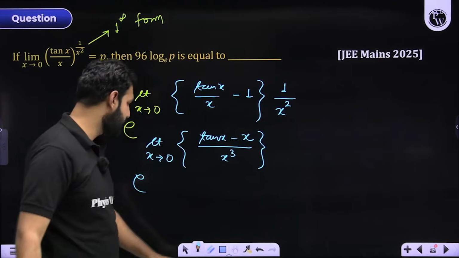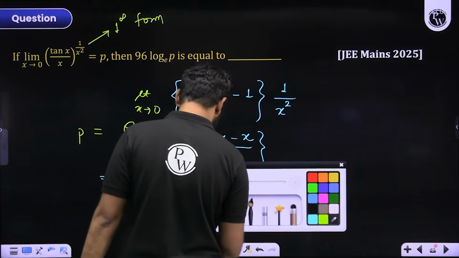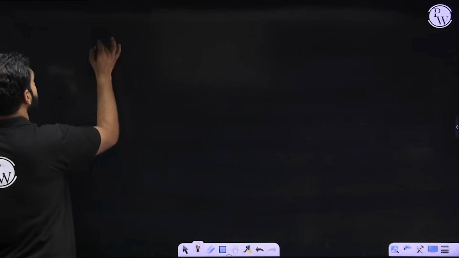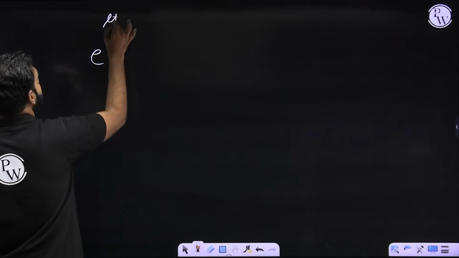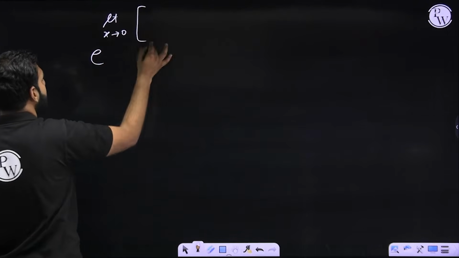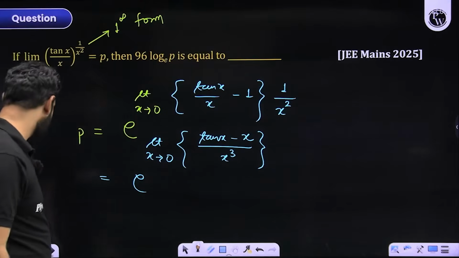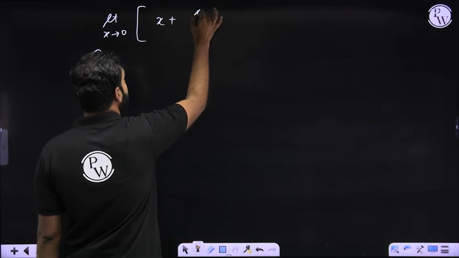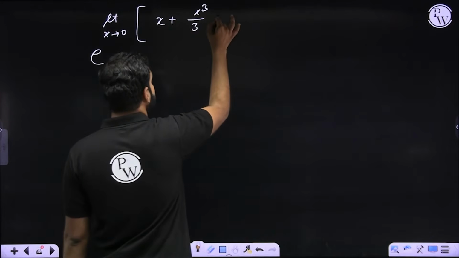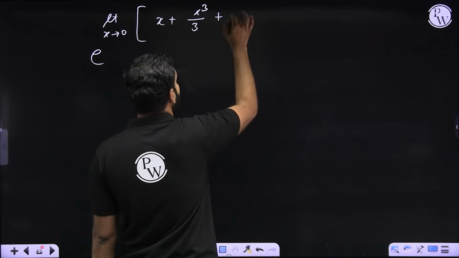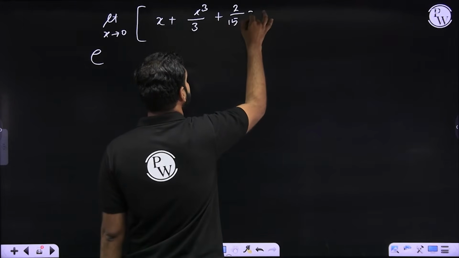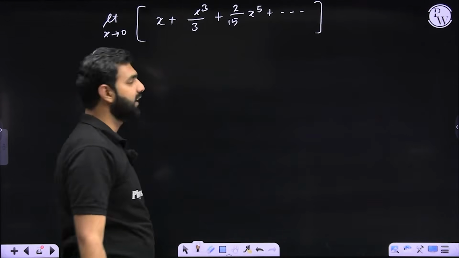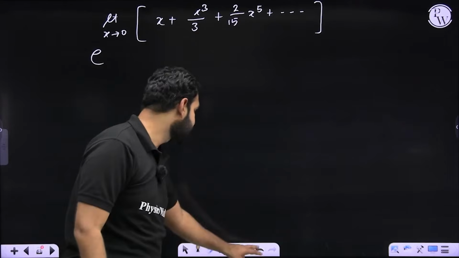Now I'm writing the expansion of tan x at this stage. How will it look like? See, the expansion of tan x, right? e to the power limit x approaches 0 whole raised to the power what? tan x, we know tan x is x, then plus power 1, then power 3, x cube. So 1 by 3 is the coefficient, then plus x to the power 5. What is the coefficient? 2 by 15, x to the power 5, and then so on, right? Higher powers of x, x to the power 7, x to the power 9, and so on. So this is the expansion of tan x, right?